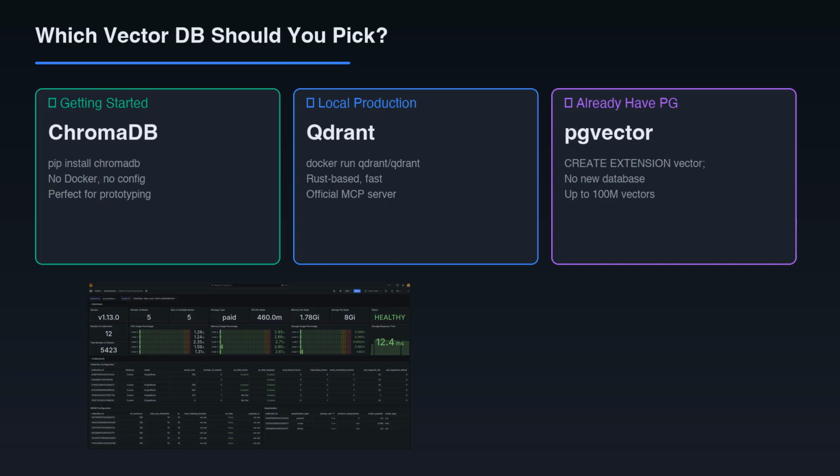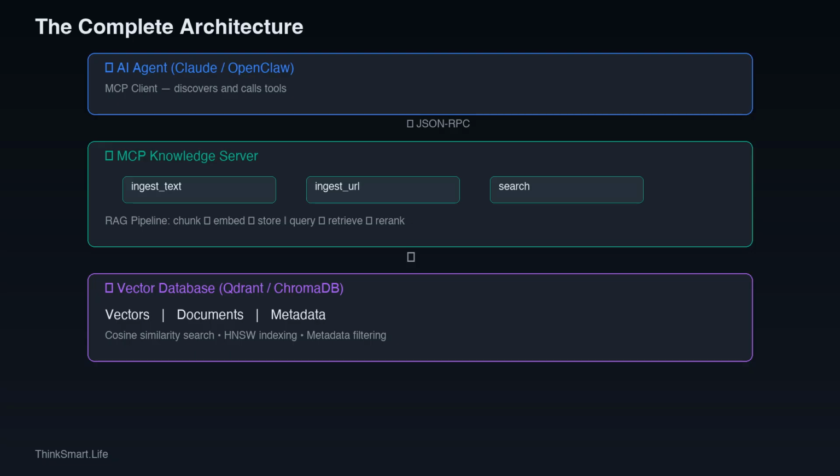Here's the honest comparison. ChromaDB is the easiest to start, pip install and go. Great for prototyping. Qdrant, written in Rust, is the best for local production. Fast, feature-rich, has an official MCP server, and the Reddit community loves it. Weaviate has the best built-in hybrid search. Pinecone is easiest for managed cloud, and if you already use PostgreSQL, just add pgvector. Don't introduce another database.